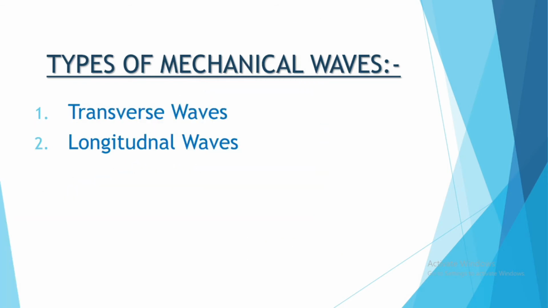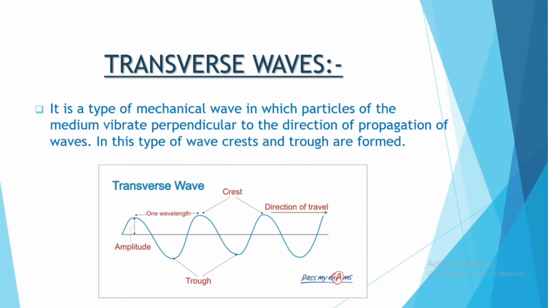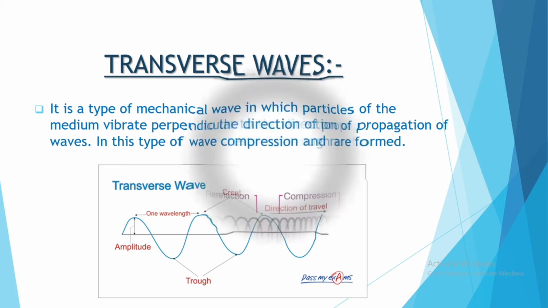The types of mechanical waves are transverse waves and longitudinal waves. The transverse wave is a type of mechanical wave in which particles of the medium vibrate perpendicular to the direction of propagation of waves. In this type of wave, crest and trough are formed. As you can see in the diagram, one crest and one trough forms one wavelength, and the height, the total displacement, is known as the amplitude.